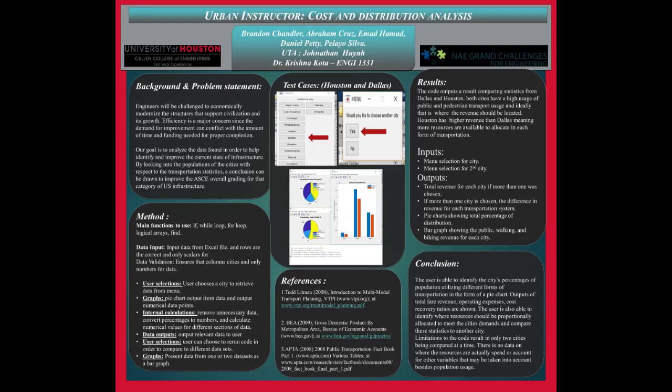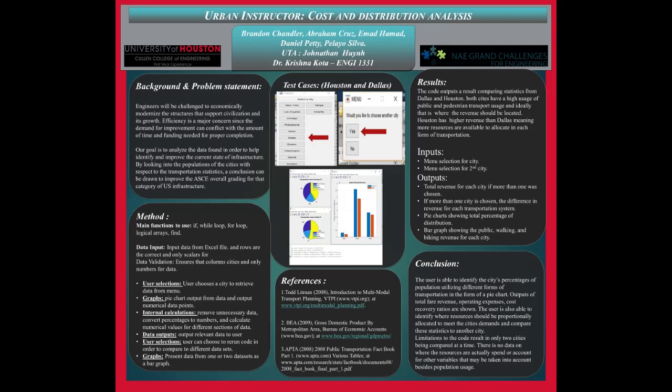Using the calculations, we're able to output graphs and pie charts from our user selections and our internal calculations. The first step is we summed the percentages for each type of public transportation. This gave us our percentage for the walking, biking, and working at home. We then created a vector that has a percentage for each type.